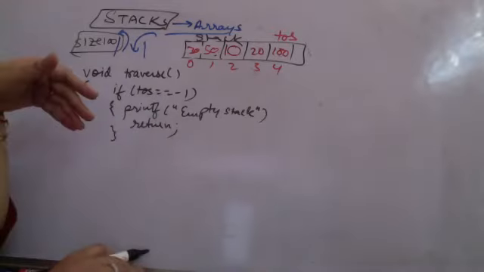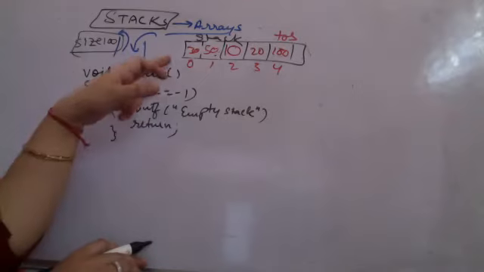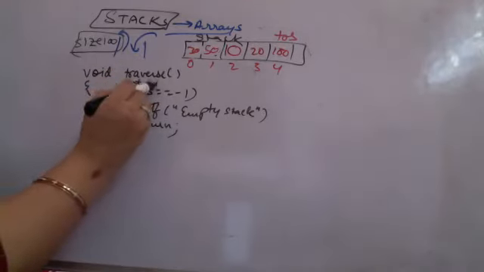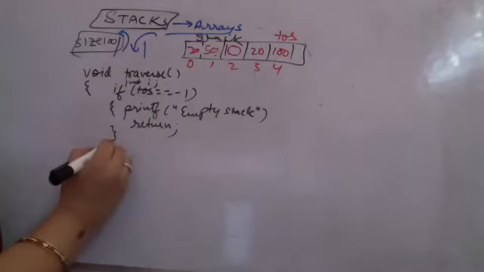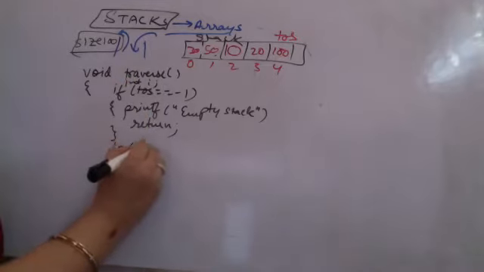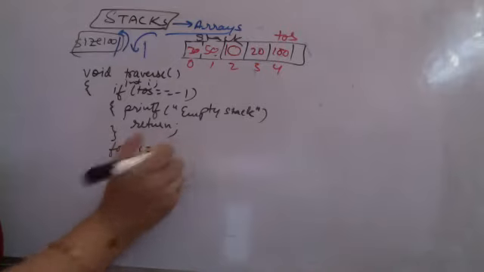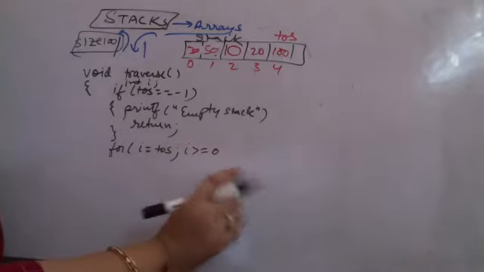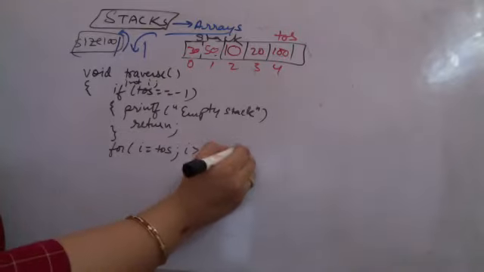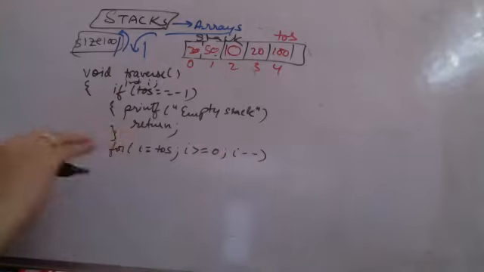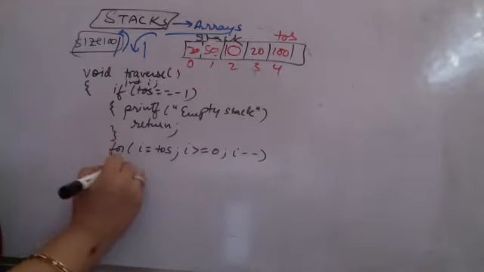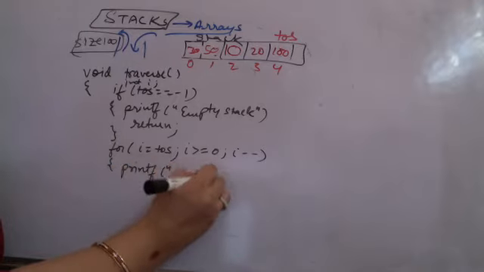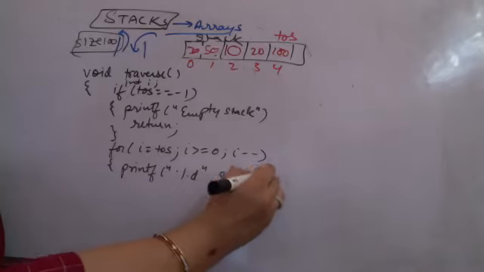Now what you want to do is, starting from top of stack down to 0, you have to print everything. So you take a variable integer I that you will be using later on. Initially you are running supposedly a for loop. I is equal to top of stack, whatever the top of stack is. I is greater than or equal to 0, you will go till there. When it becomes -1 then nothing to do. I minus minus, one by one each element will be traversed from the top. So what you have to do is printf %d and you have to print stack of I.